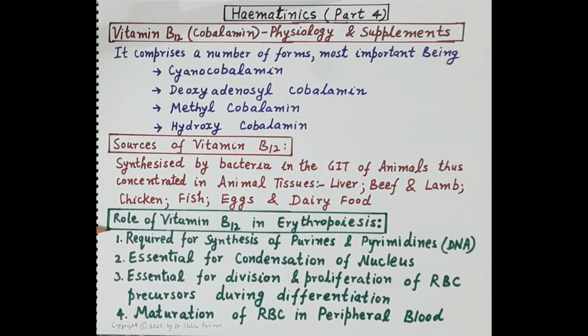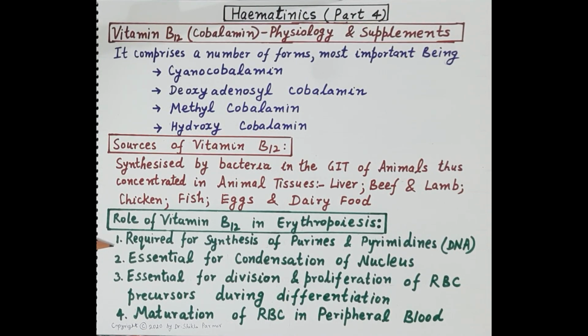Now, very important, the role of vitamin B12 in erythropoiesis. Erythropoiesis, we know, is the process of formation of red blood cells in the bone marrow. Now, the first function: it is required for the synthesis of purines and pyrimidines. That means it is required for the synthesis of DNA.